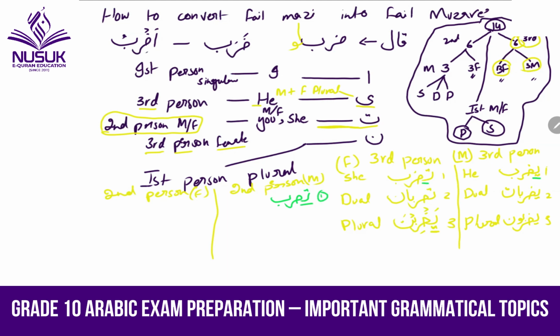And now look, this and this is same, right? Tazribu, Tazribani, same. And there again, instead of ya, you have to write Tazribuna. Just change the ta. It is so easy, easier than the fi'l madi. Tazribu, Tazribani, Tazribuna. And from now on, this is also a bit changed. Tazribina.